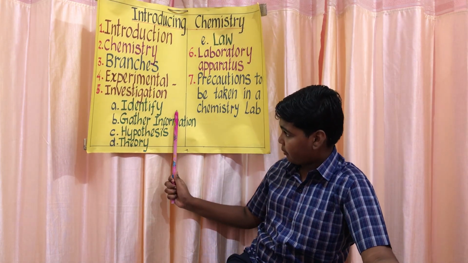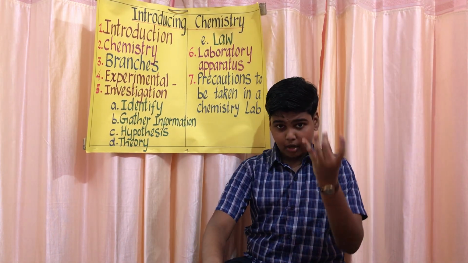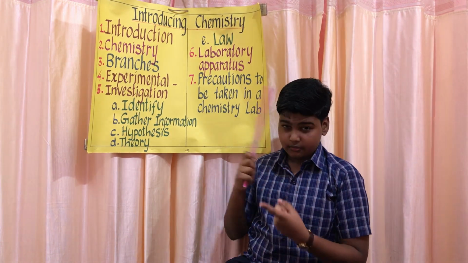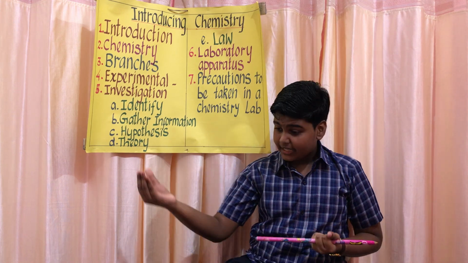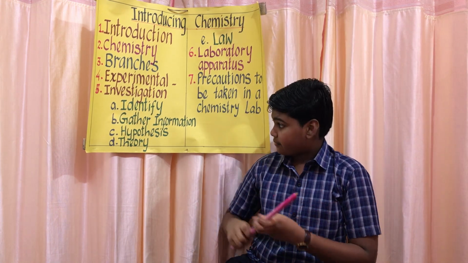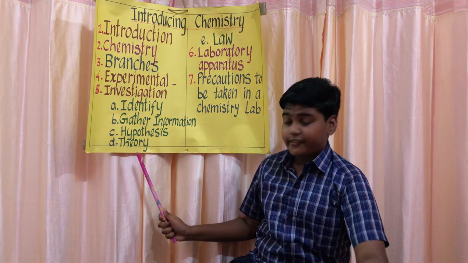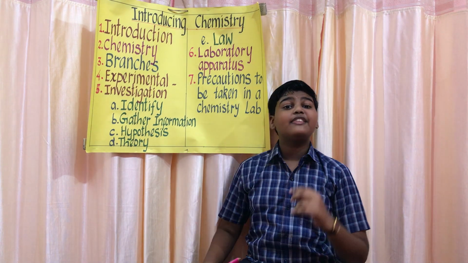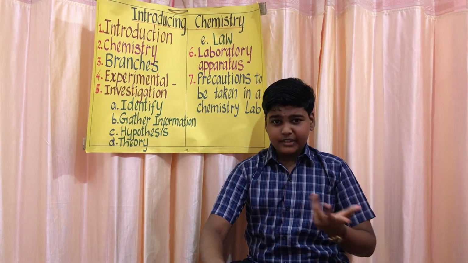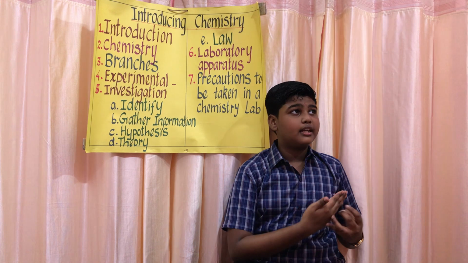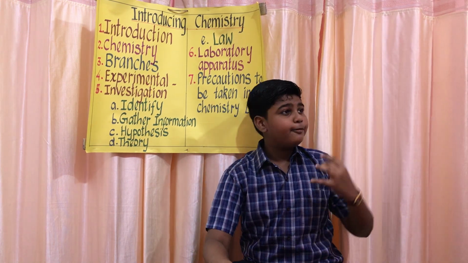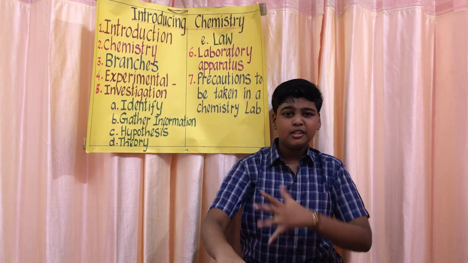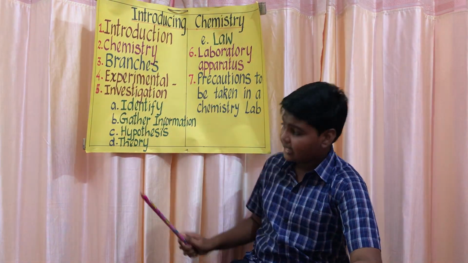They are identifying the problem. So if you want to test a problem or an idea, first is gathering all the knowledge. Next is we want to carry out all the experiments. Now, these three come under the hypothesis formation, and this law comes in the theory formation. What do I mean by theory? Theory is nothing other than the theory of any scientific things. For example, if you want to know how gravity took place according to Isaac Newton, you can take the theory book of him. So this theory and law come in the theory formation.